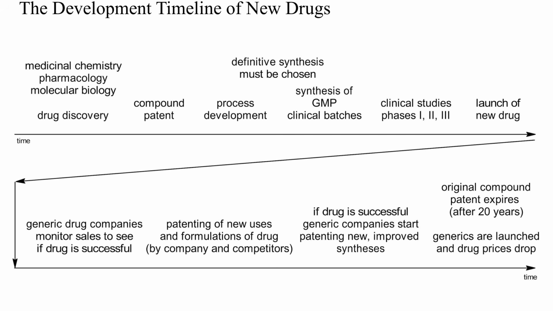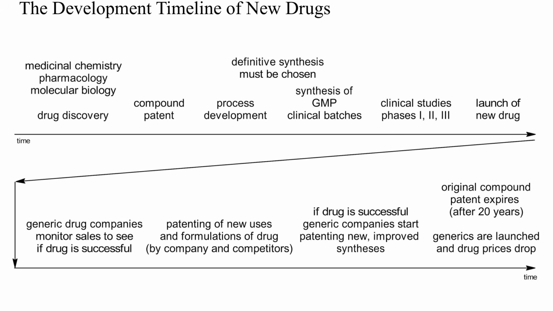Once the drug has been launched, generic drug manufacturers will monitor its sales, and if these are satisfactory, they will start to develop a new, improved synthesis. If the drug is racemic, they may also attempt an enantioselective synthesis of the more potent enantiomer. And the day the original compound patent expires, the generics will be launched, usually at a much lower price. Hence, immediately after the launch of a new drug or agrochemical, there is room for coming up with important improvements of the synthesis, some of which may even be patentable.